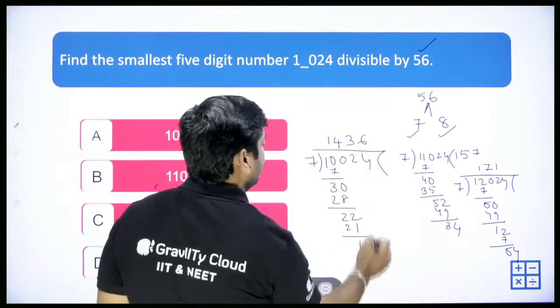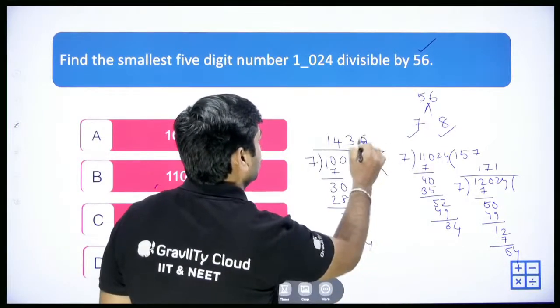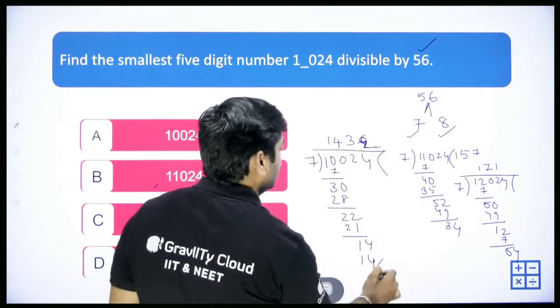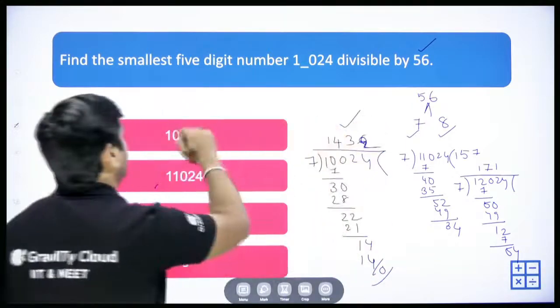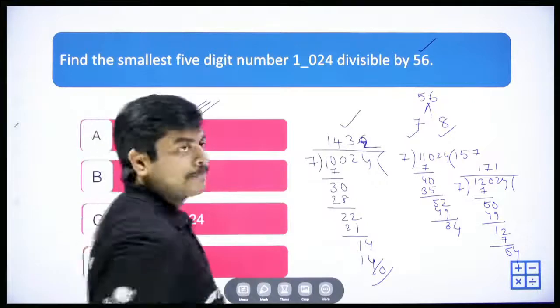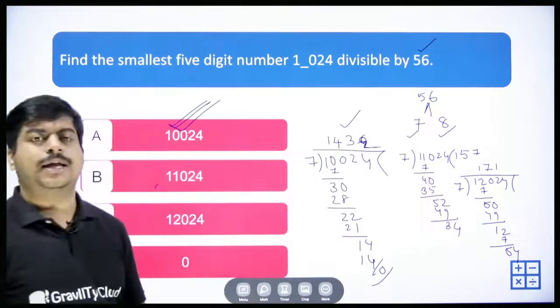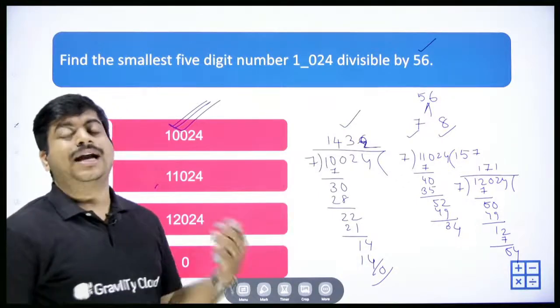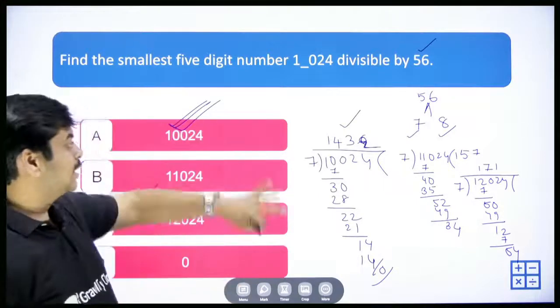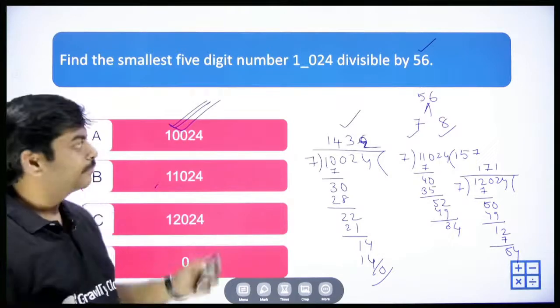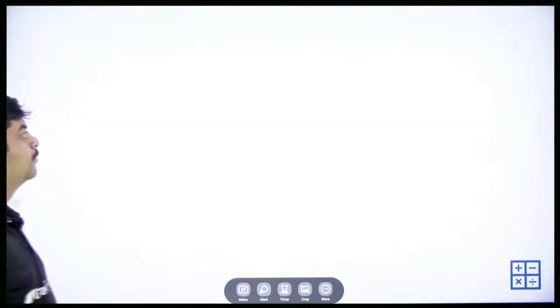We have 1 left and 4. So 7 2s are 14, and that will give you 0. So 10024 is the correct answer. Although we have a divisibility rule for 7, we will cover that in the coming classes. But still, if you don't know that at this level, just skip that and try to divide normally. Okay, next one.